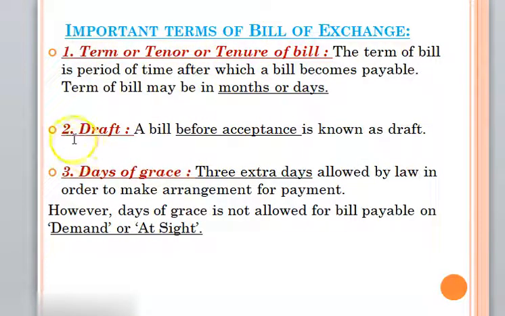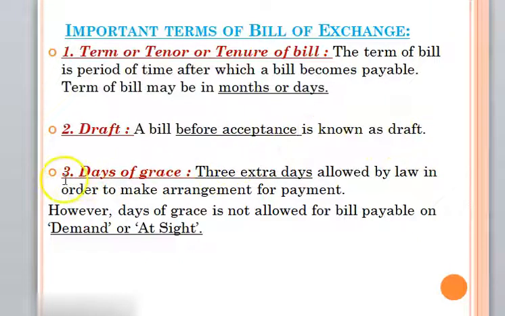Now the second, draft. What is meant by the draft? A bill before acceptance is known as a draft. It means until and unless it is signed by the drawee, it is called a draft. It is just a draft that we have prepared, right? Students, please remember this, because in fill in the blanks they ask this question. A bill before acceptance is known as dash. It is called a draft.